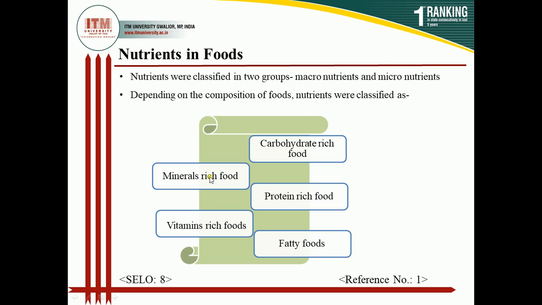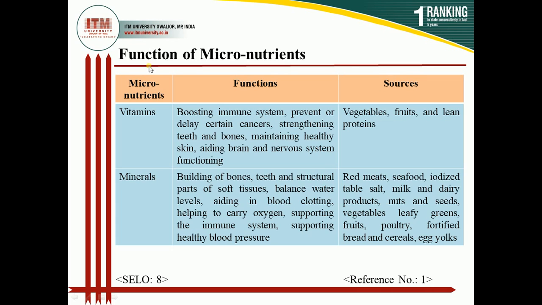So on the basis of composition of food, we have to classify it. Next, we have to study the function of micronutrients. Micro means the vitamins and the minerals, and these are the basic sources from which we take vitamins, and from which we take minerals. Apart from this, some additional vitamin capsules also come that we have to consume,